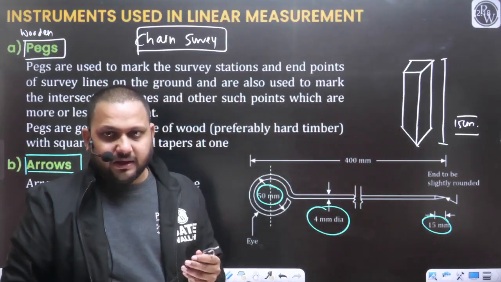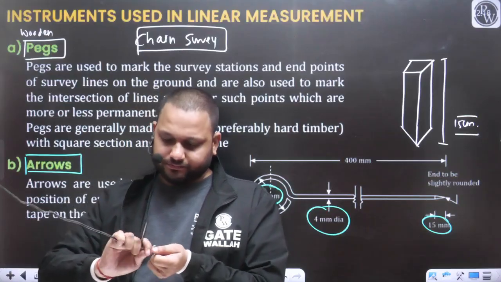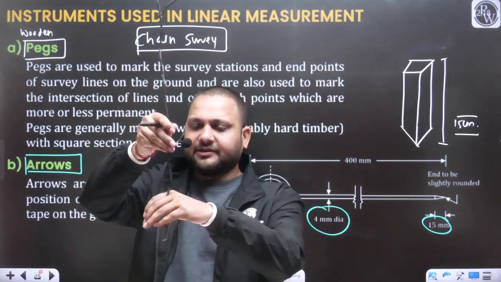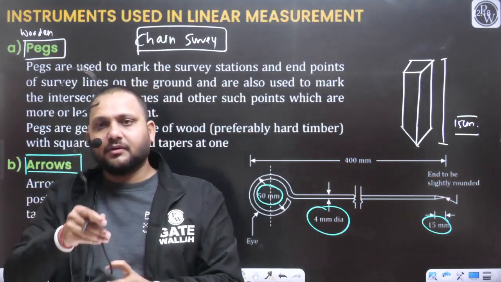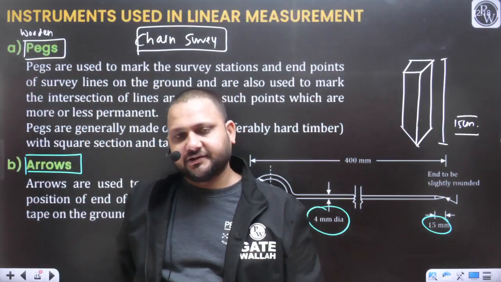Again, at any position of the ground, can we install this arrow? Because this end is pointed, we can install this arrow like this on the ground. This arrow we use for locating the intermediate stations.